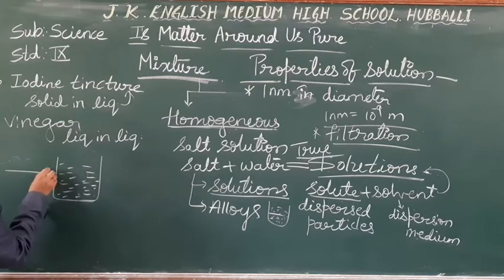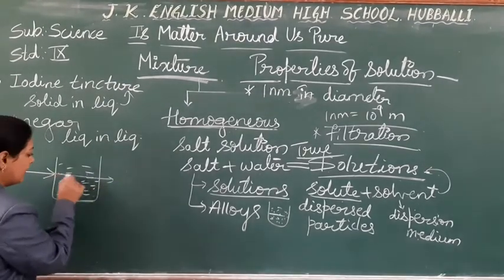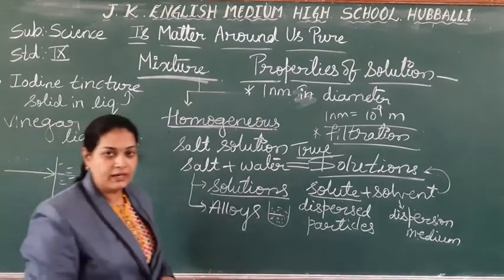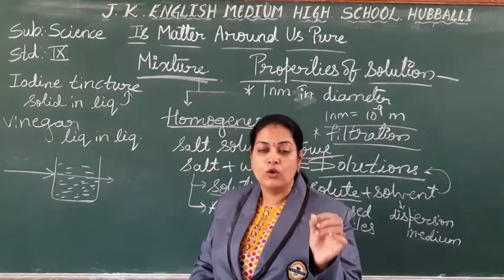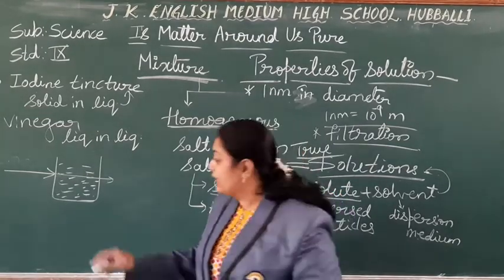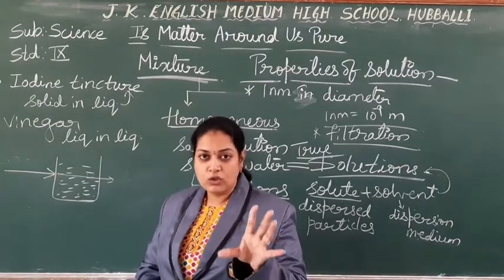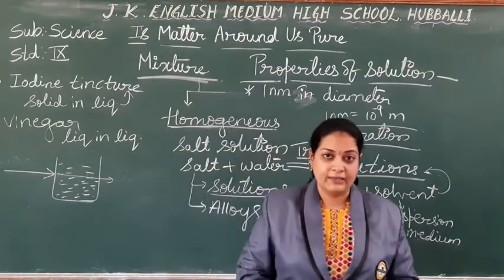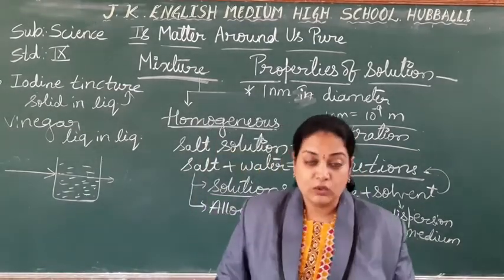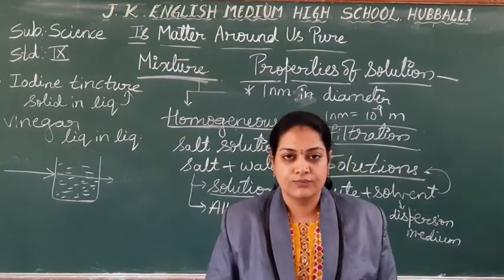The particles are very small in size and equally distributed throughout the water. Because of these two reasons you don't find the scattering of a beam of light. Right, students? So these are all called the properties of solution.